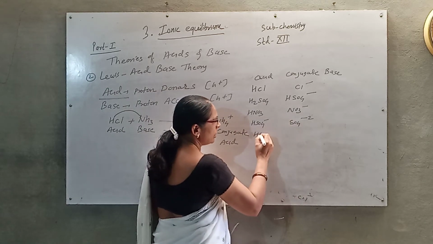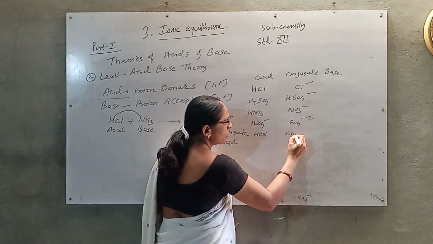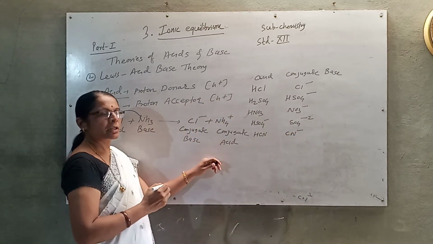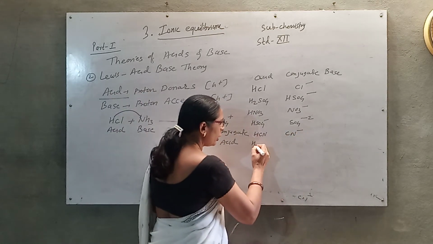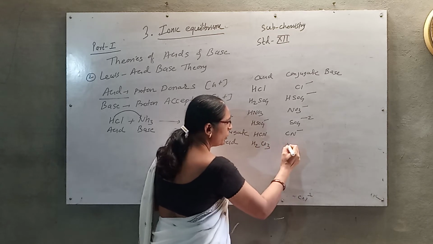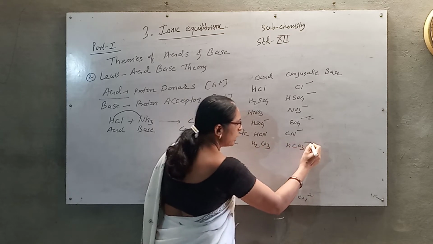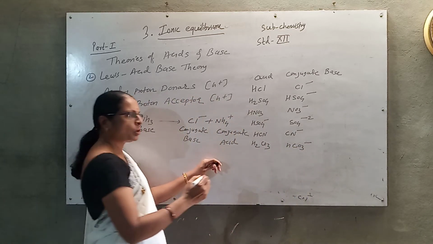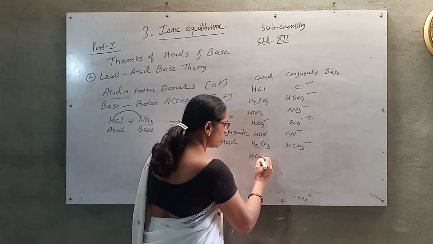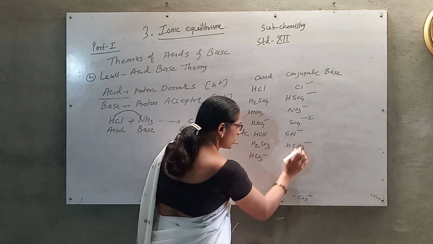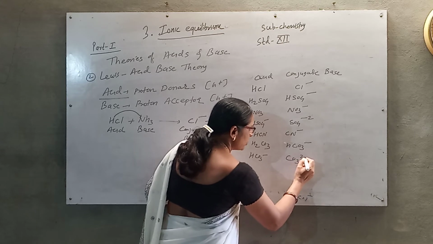HCN when donating hydrogen gives CN minus, a conjugate base. H2CO3 when donating hydrogen produces the conjugate base HCO3 minus. HCO3 minus is further able to produce the conjugate base CO3 2 minus.